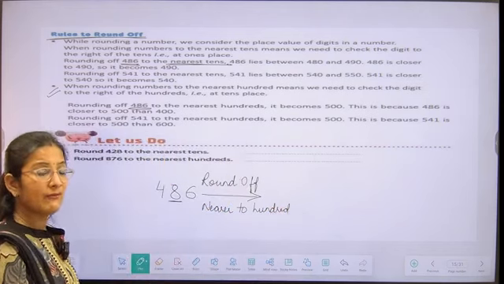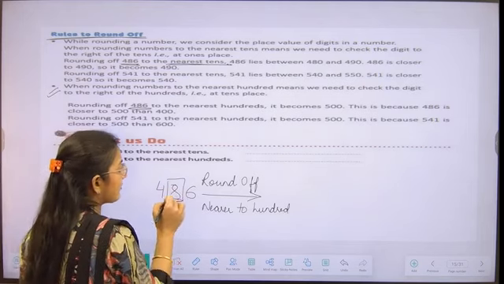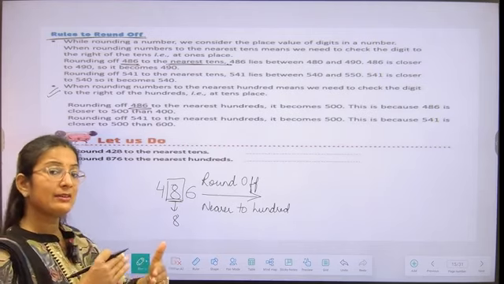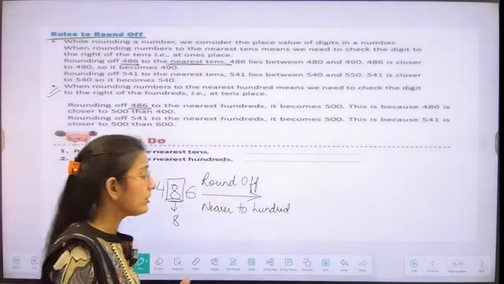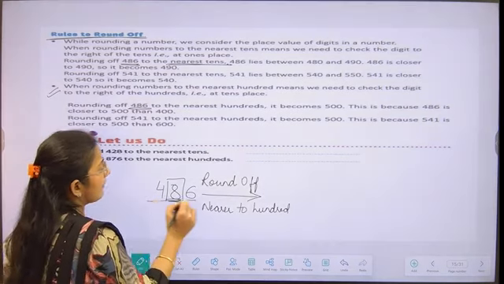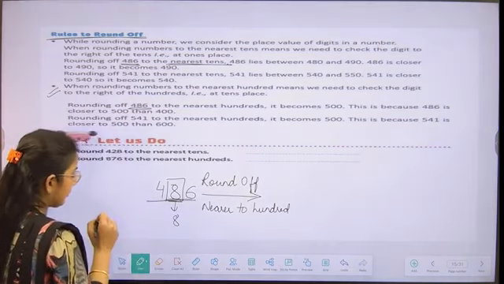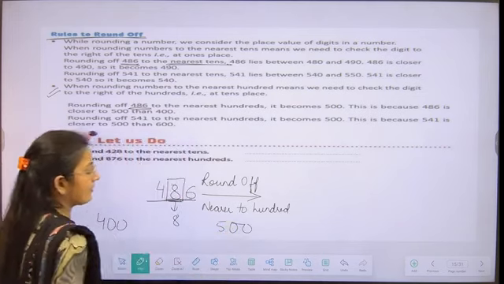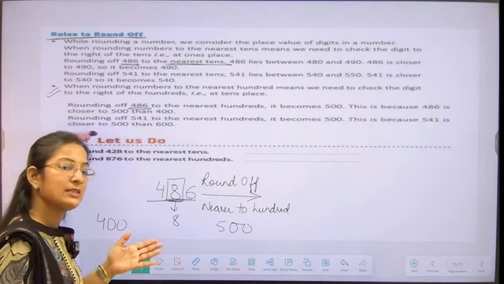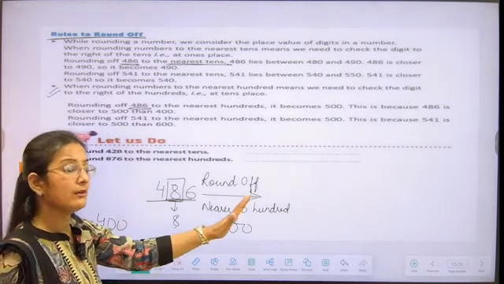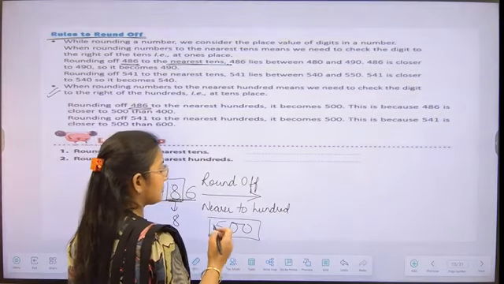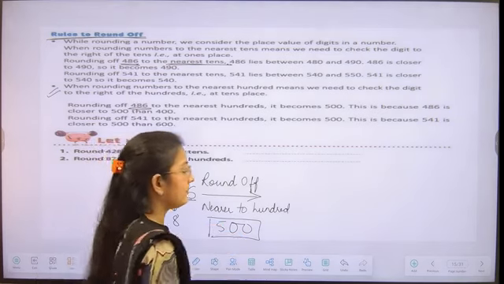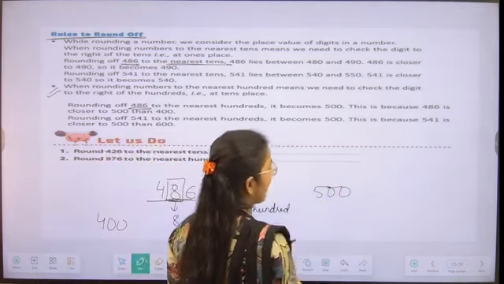What we have to do is check its tens place value. Its tens place value is 8. So it is greater than 5, students. So we have to check whether 486 is nearer to 400 or nearer to 500, students. What we have seen, it is closer to 500. So rounding off 486 to its 100th place value is 500, students.